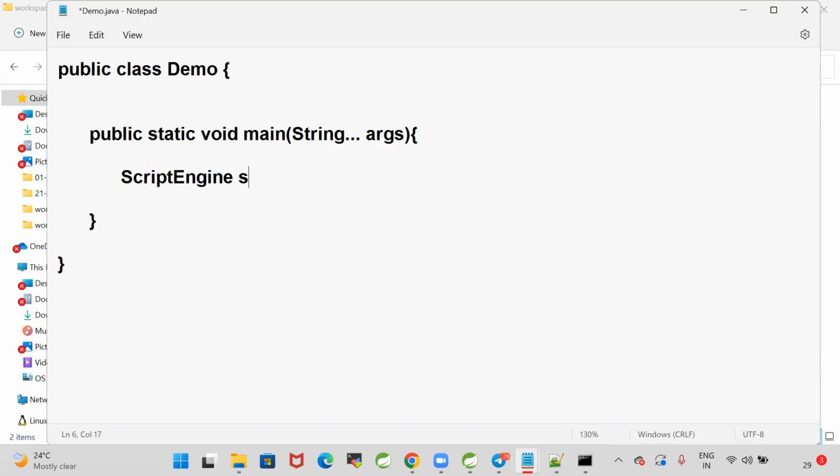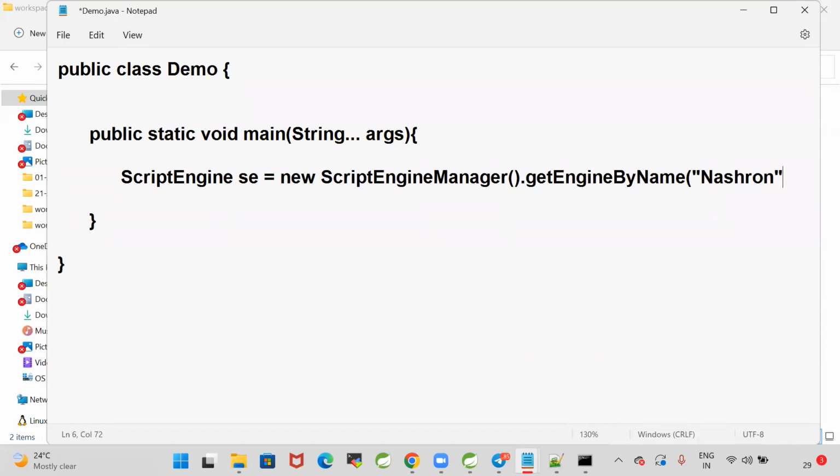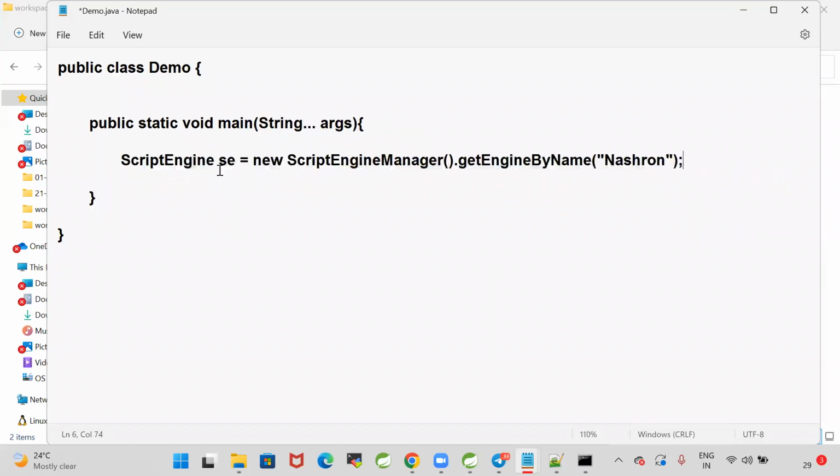ScriptEngine se is equal to new ScriptEngineManager dot getEngineByName. What is the engine name? Nashorn. Nashorn is the engine which is provided in Java 1.8. What is the purpose of this Nashorn engine? It is used to execute JavaScript code by using Java programs. I am creating the script engine by using ScriptEngineManager, getEngineByName Nashorn.